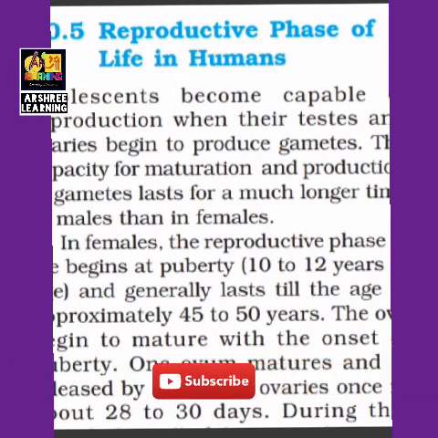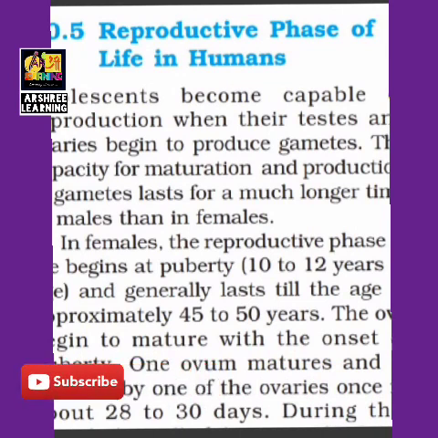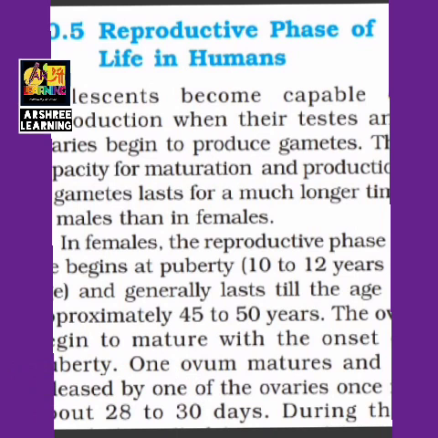In females, the reproductive cycle, that is the ability of producing ovum in girls and ladies, starts from the age of puberty, 10 to 12 years, and mostly continues till the age of 45 to 50 years. Till the age of 45 to 50, the ova begin to mature with the onset of puberty, and one ovum is produced from the ovary of the female every month.